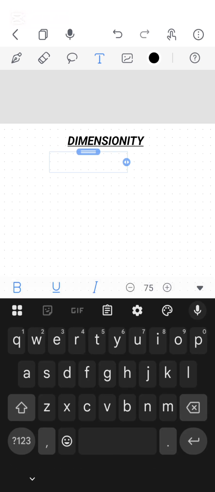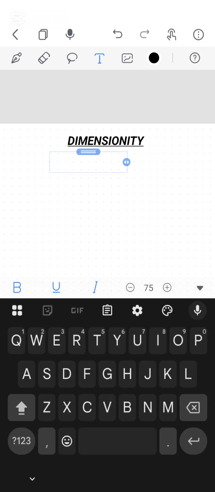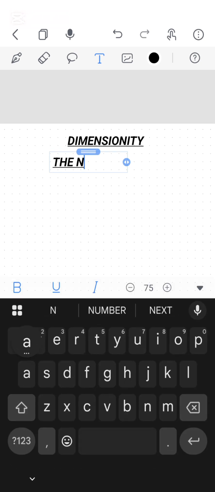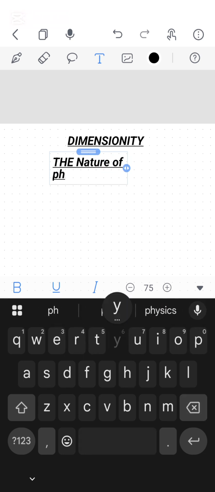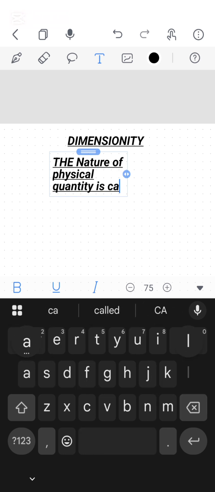So in previous classes we studied about elasticity, strain, and Hooke's law. But in today's class we have a different type of topic. For some people it will be very hard, but for some people it will be very easy. So what is dimensionality? The nature of a physical quantity is called its dimension.